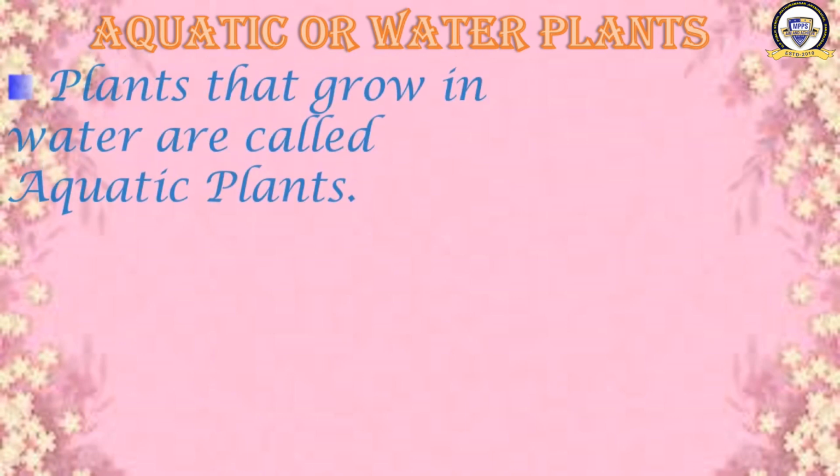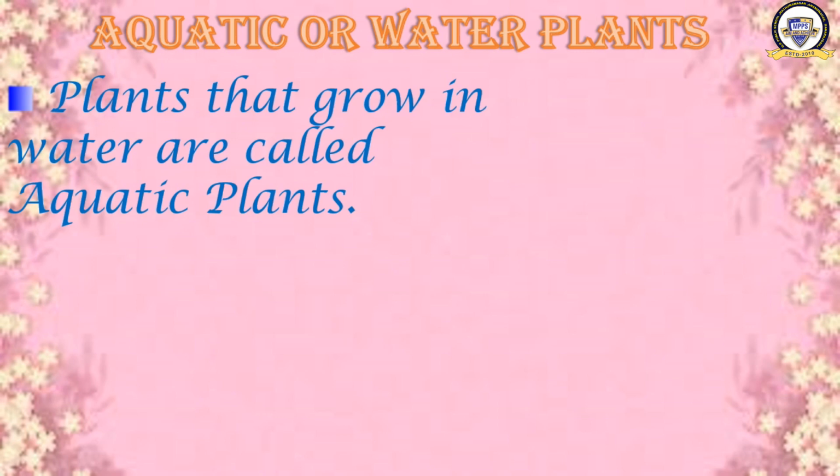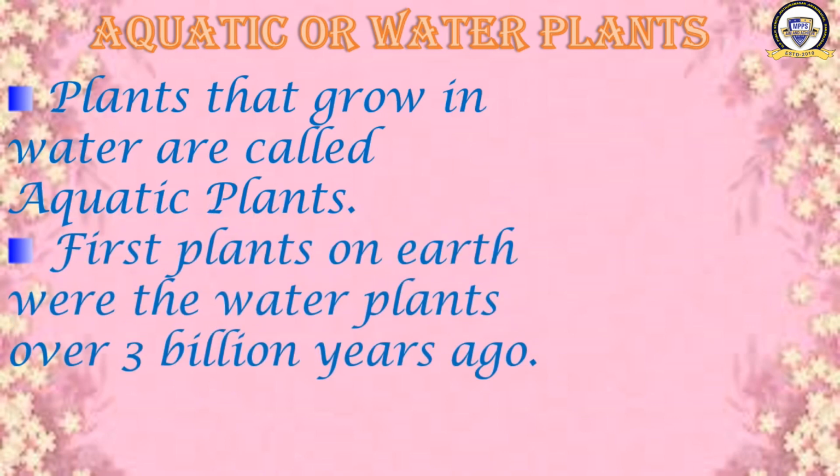Plants that grow in water are called aquatic plants. What are aquatic plants? The plants that grow in water. The first plants on the earth were the water plants, over 3 billion years ago. The first plant which sprouted, which grew on the earth, where was it? It was in the water. It was a water plant which took birth in the very beginning on the earth, before 3 billion years ago.